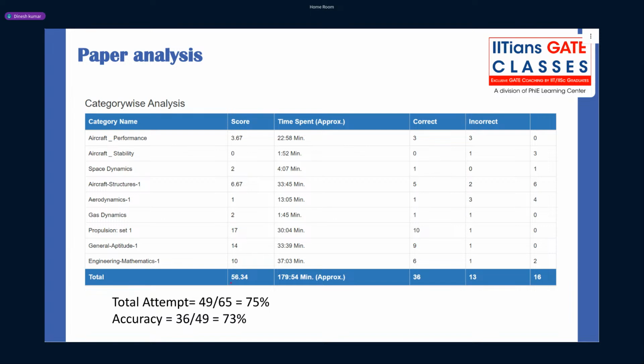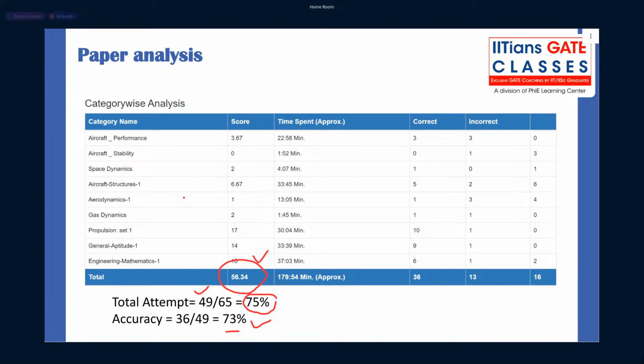Now, come to one statistic. So you guys can see this guy got 56 marks in mock 1. Now guys, see, what is his attempt? 49 questions. So what is the attempt percentage? Just 75% he attempted, and he got 57 marks. And the 57 marks also not with 100% accuracy, he got with 70% odd accuracy. So guys, tell me, 56 marks in GATE means what rank, Bhavesh? You can tell. It will be under 20 kind of rank,